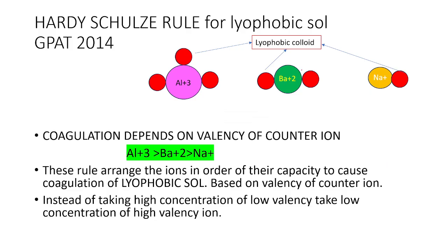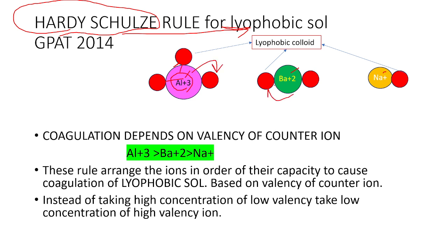Next one is the Schulze-Hardy rule. This rule can be used only for lyophobic sols. This rule tells about the coagulation power. The greater the valency, the greater the power: aluminum has valency 3, barium is +2, and the valency of sodium is 1. If the valency of the electrolyte is more, then it can precipitate a greater amount of lyophobic colloids.